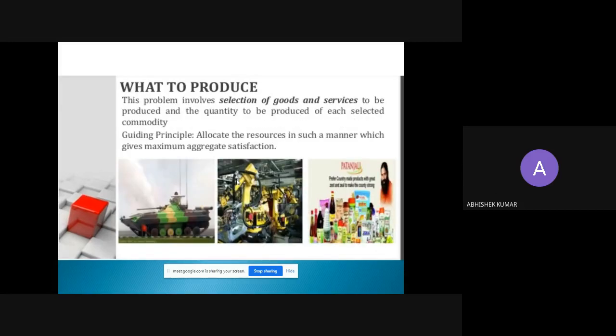Now, what to produce? This problem involves selection of goods and services to be produced and the quantity to be produced of each selected commodity. So there are two options for the producer: whether the producer should produce consumer goods or capital goods. Consumer goods are those goods which are directly consumed by the consumer, and capital goods are those goods by which consumer goods are produced. So with limited availability of resources, or with the given resources, the producer has a choice whether to produce capital goods or consumer goods. That's why what to produce is a central economic problem.